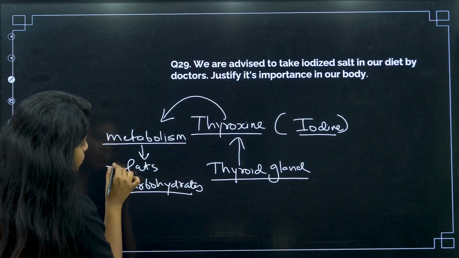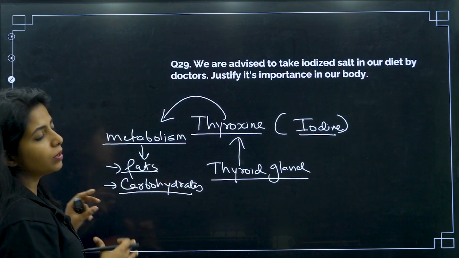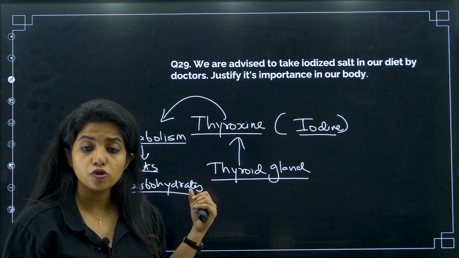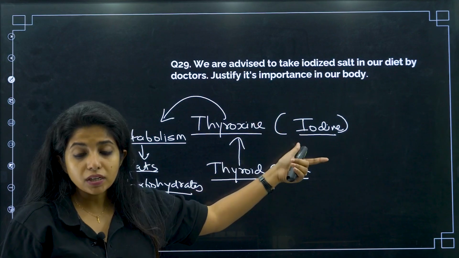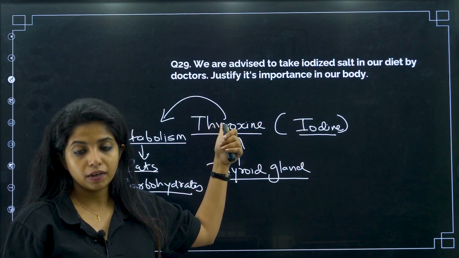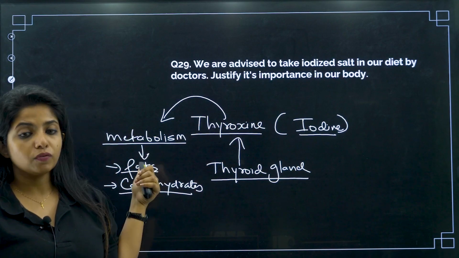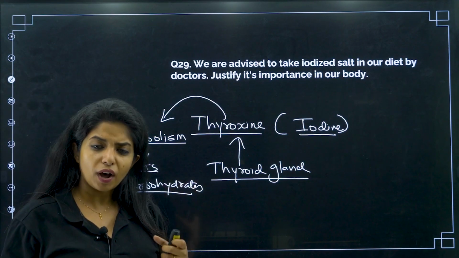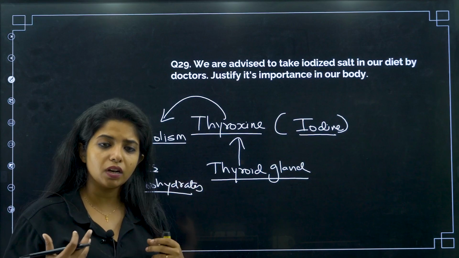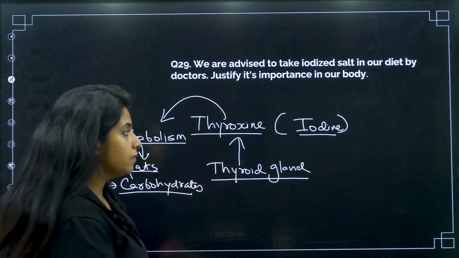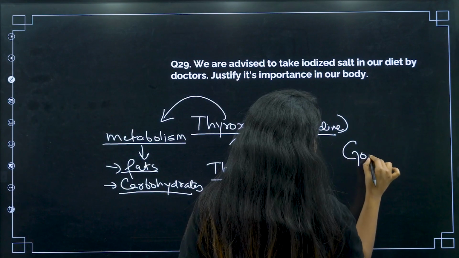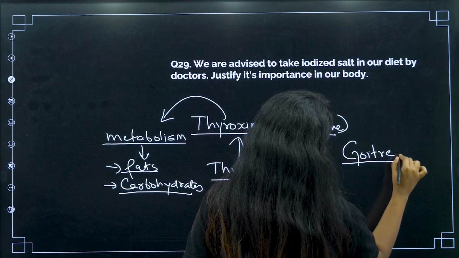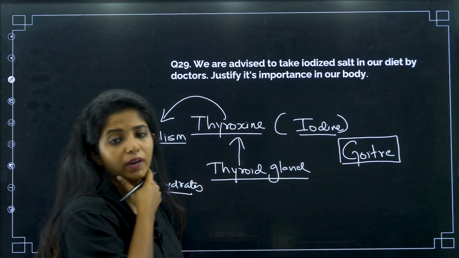If it is not there, metabolism would not be proper at all, and it is going to cause a huge lot of trouble. Now, if iodine is not there, thyroxine will not be made. If thyroxine is not there, metabolism would not happen properly. And also I'll tell you, in this condition where there is not enough iodine in our body to produce thyroxine, we have a disease known as what? Goiter. Which is why we have swelling up over here.